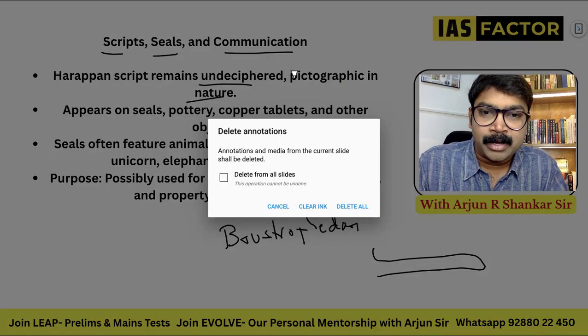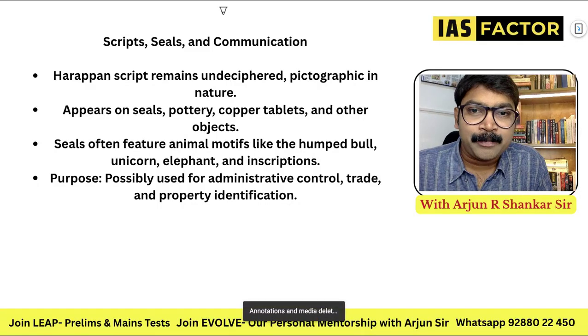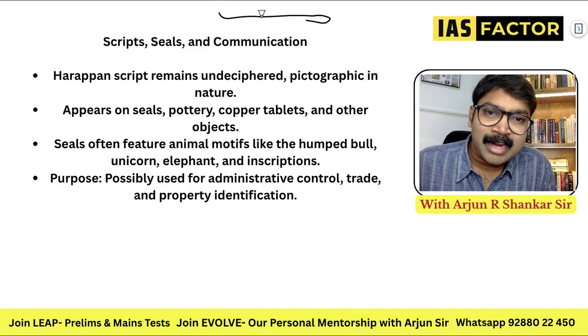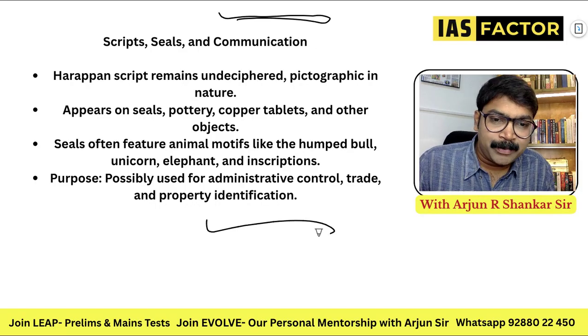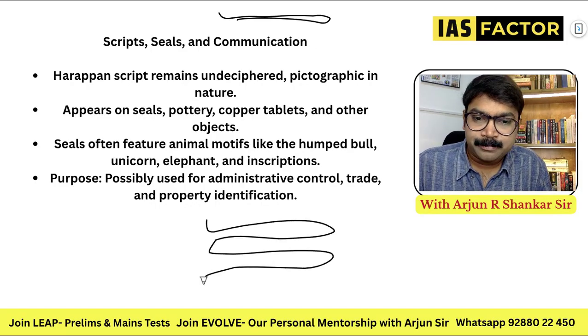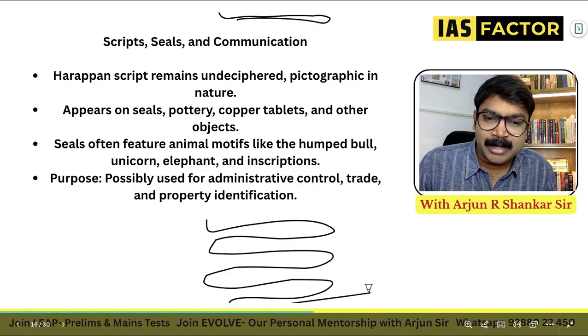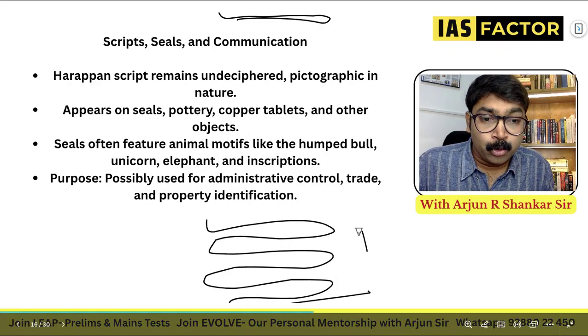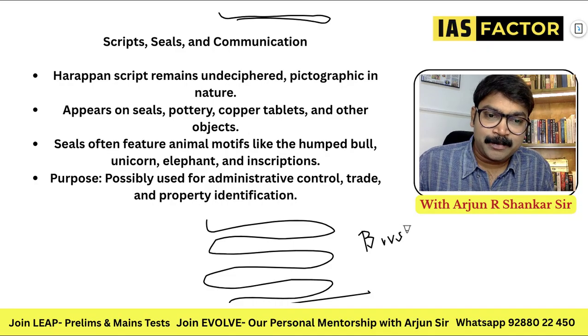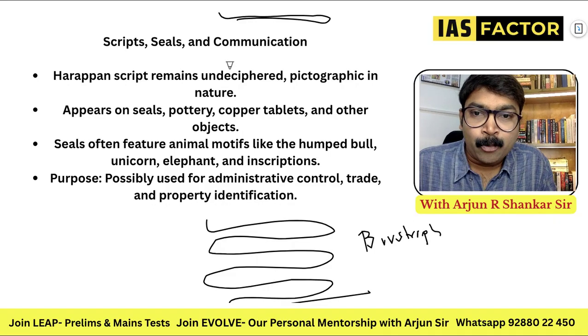For simple convenience, understand that in Boustrophedon you write from left to right and then right to left. You write like this. So Indus scripts are most likely Boustrophedon, but most of them are undeciphered.